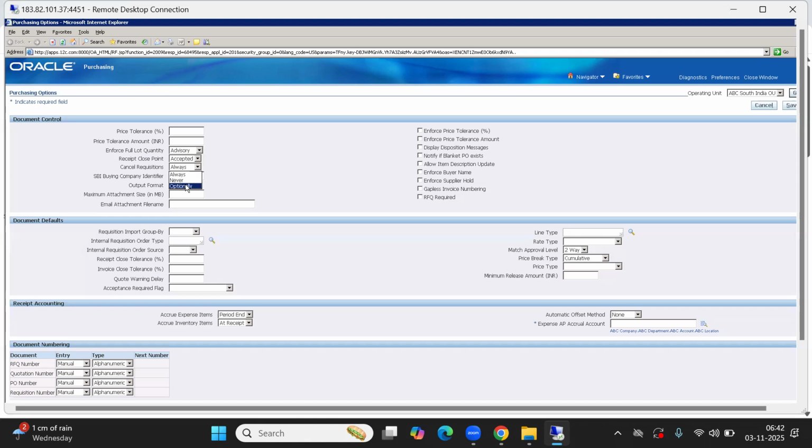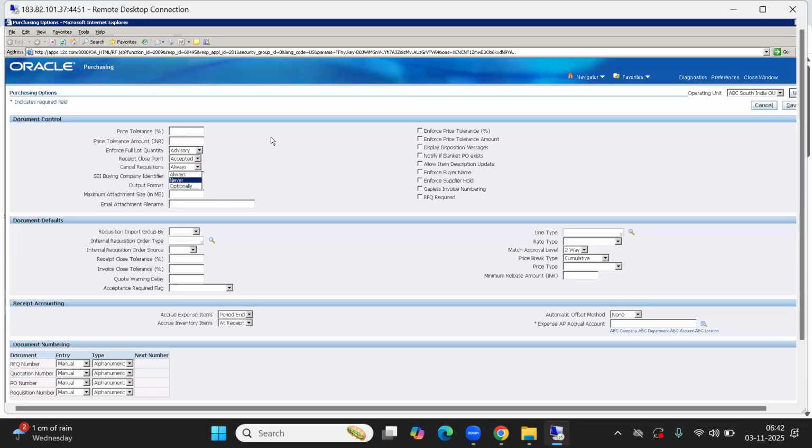Whenever you cancel the purchase order, you will have a cancel requisition checkbox. If you enable the checkbox, the requisition will be cancelled; if you don't, it won't.